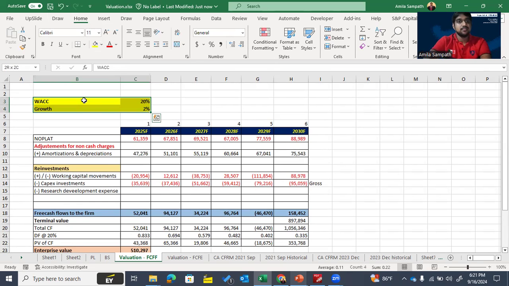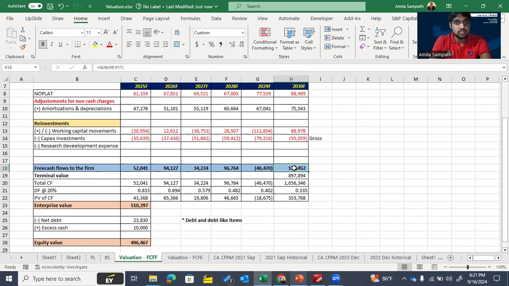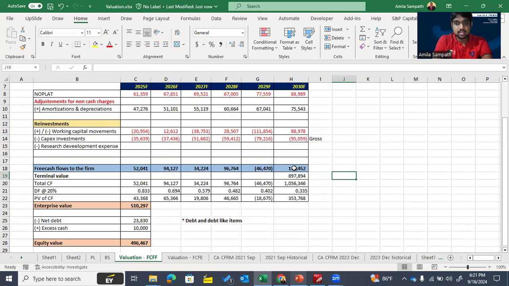If we assume like this, then we can calculate terminal value for the given detail. Cash flow at the end of 2030, that means 158,452, multiplied by 1 plus G, which means 1 plus our growth rate of 2%.